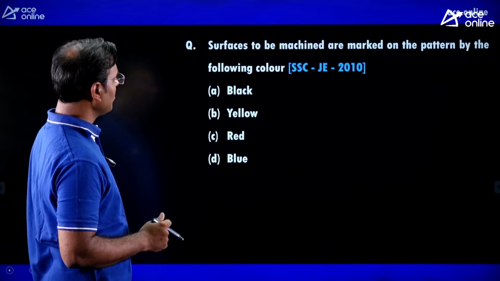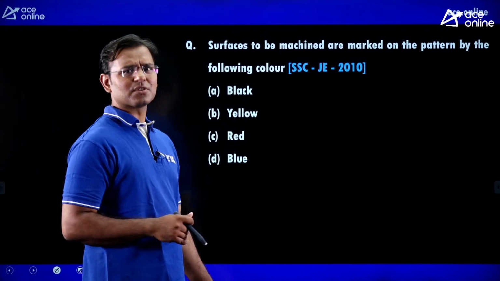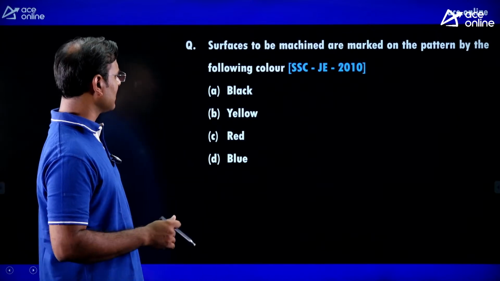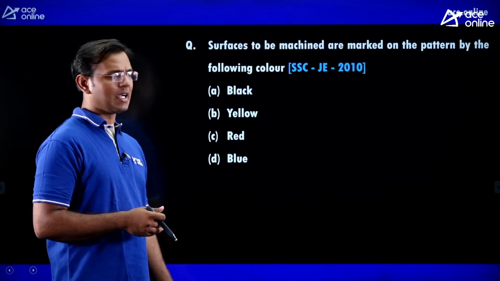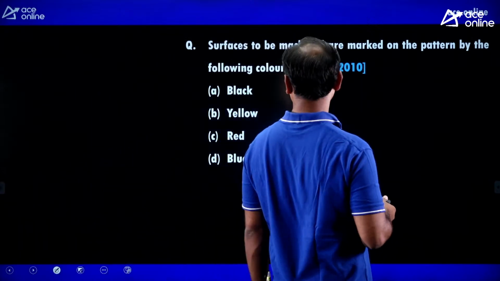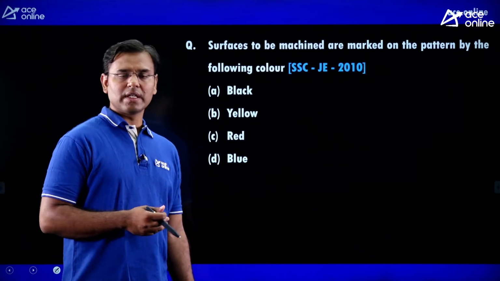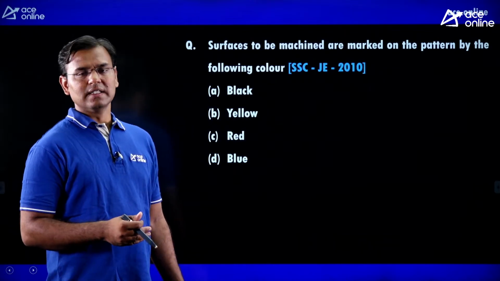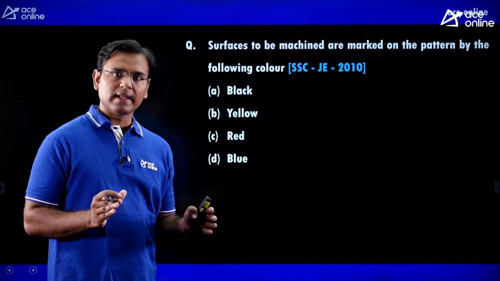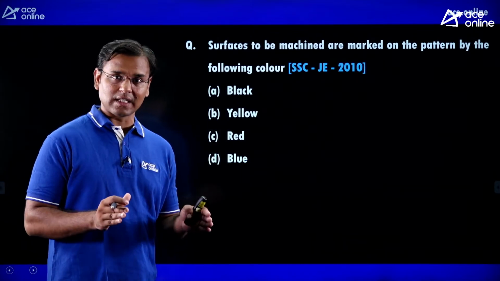Next, the surface to be machined is marked on the pattern by the following color. A rarely asked question, they never asked it in the GATE exam, but in SSC you can see they asked that question once. I hope you have learned casting very well and your concepts are clear. Guys, what is the shape of the pattern? The shape of the pattern remains the same as the shape of the casting.